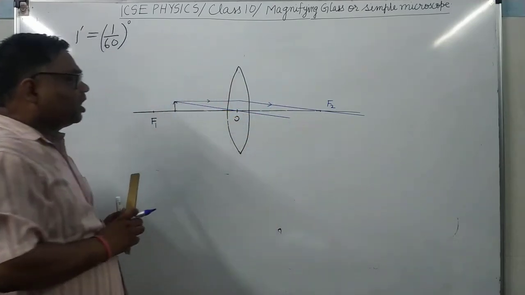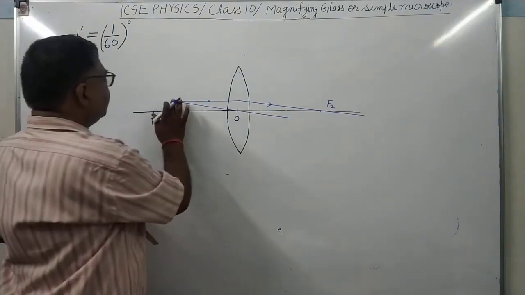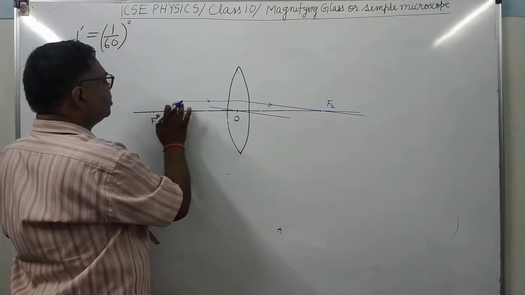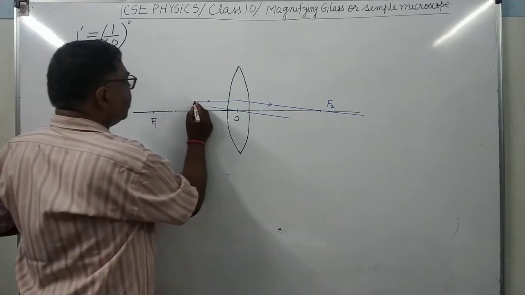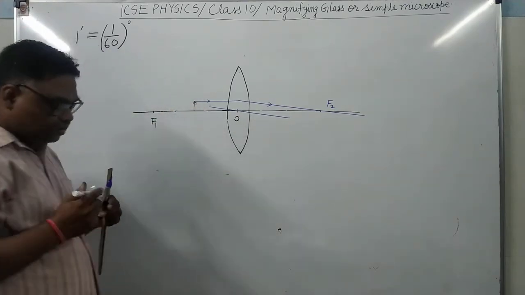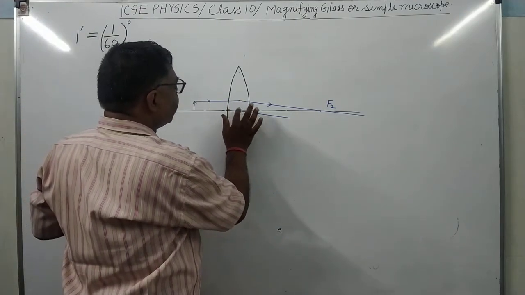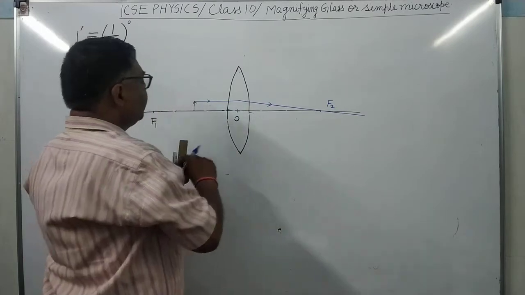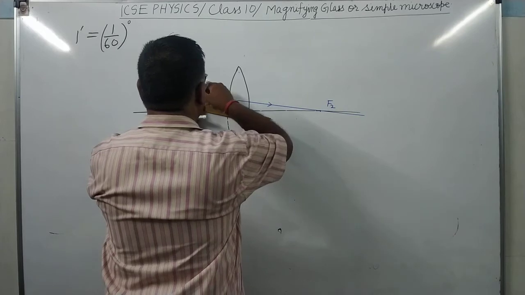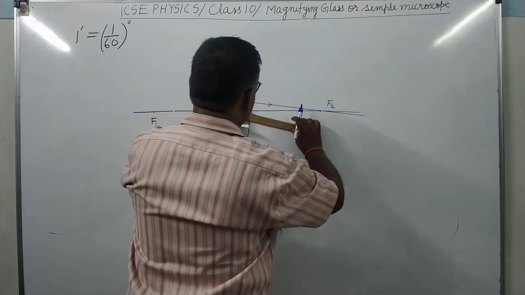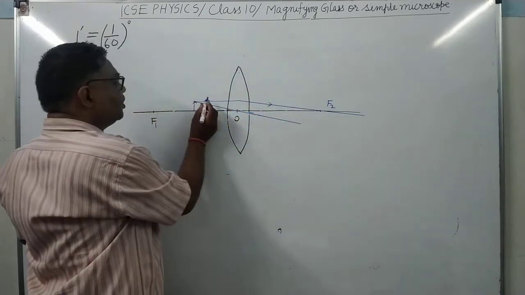Now when these rays are produced back, this object appears to, here you make the object closer. So you can see here, now these refracted rays are diverging.